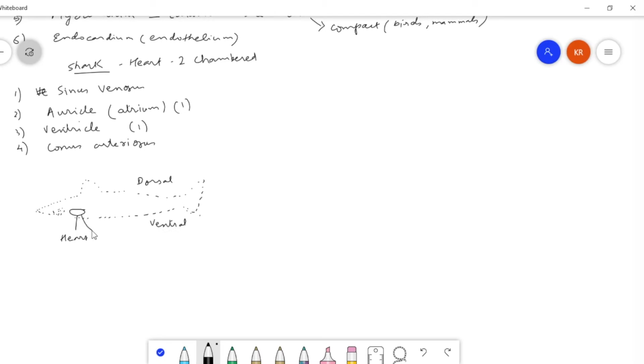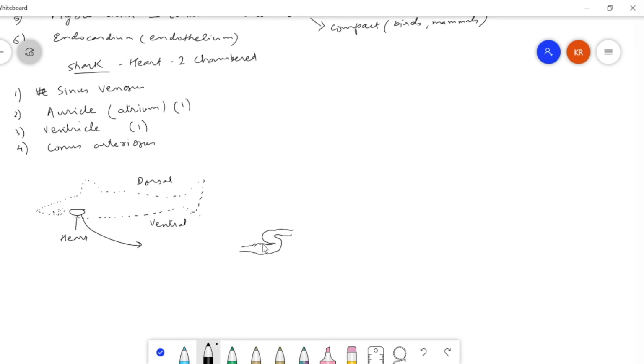So this part, how will it look like? This is the sinus venosus. Then is the atrium. Then is the ventricle, and then is the conus arteriosus.